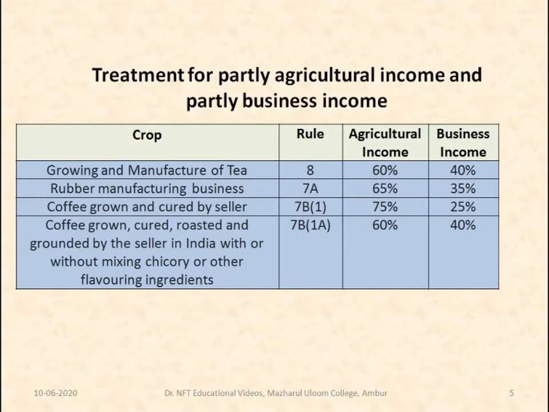Now let us see the treatment for partly agricultural income and partly business income. Here there are few crops, and I have given the rules along with the agricultural income and business income, the partition of agricultural income and business income.